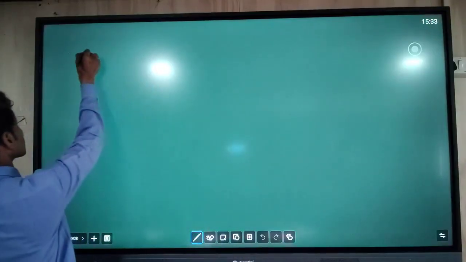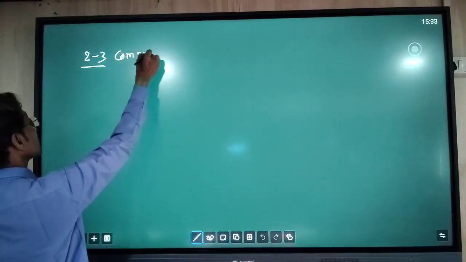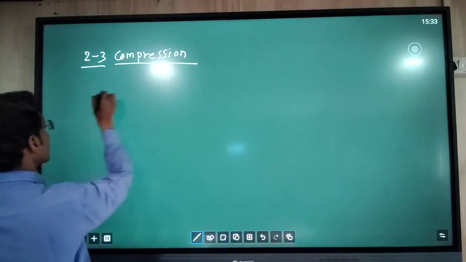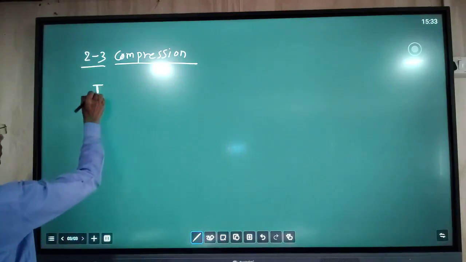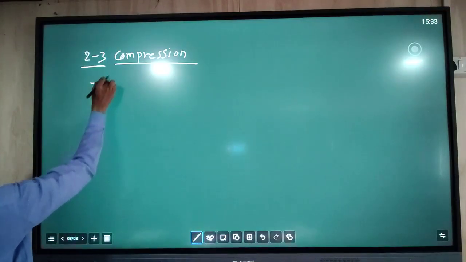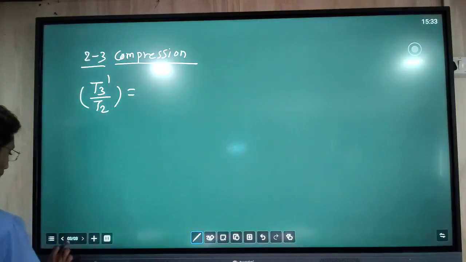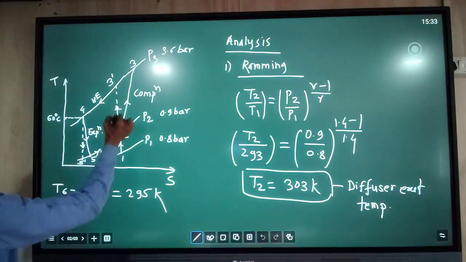So the 2 to 3 process, that is a compression. Obviously it is isentropic compression. For that, first of all, we can use the temperature ratio T3 dash by T2, because here this is an ideal process 2 to 3 dash.